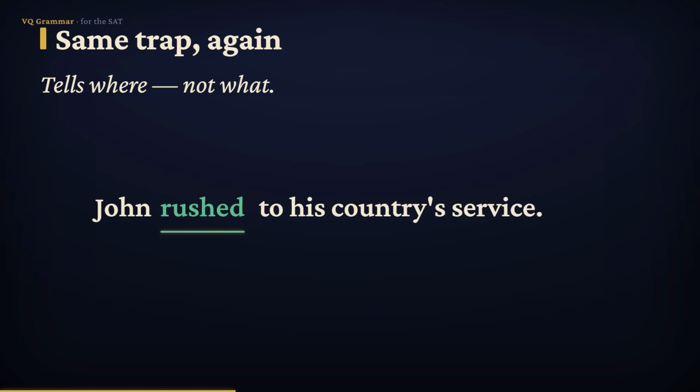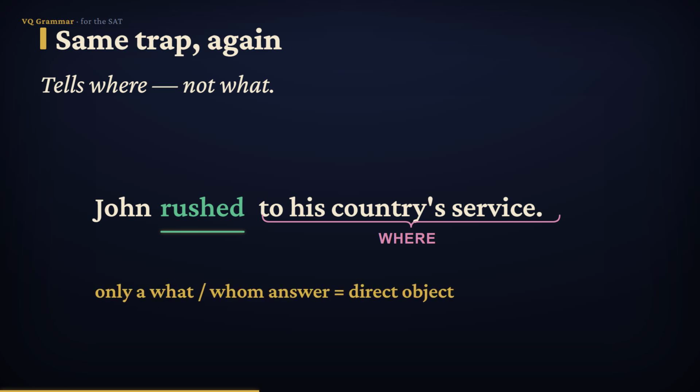Same thing here: John rushed to his country's service. To his country's service follows the verb, but it tells where he rushed, not what. Still no object. Still intransitive. So remember, only a word that answers what or whom is a direct object. Anything that tells how, when, or where simply does not count.